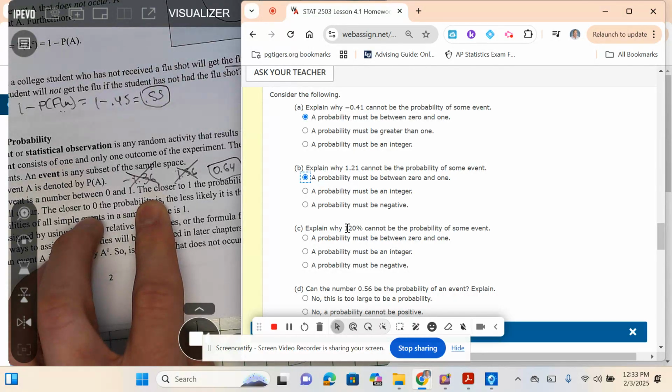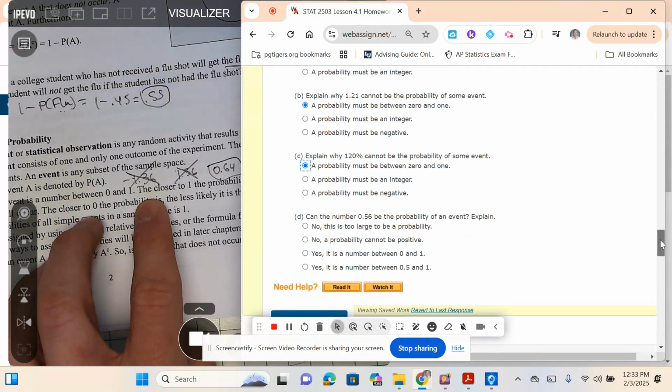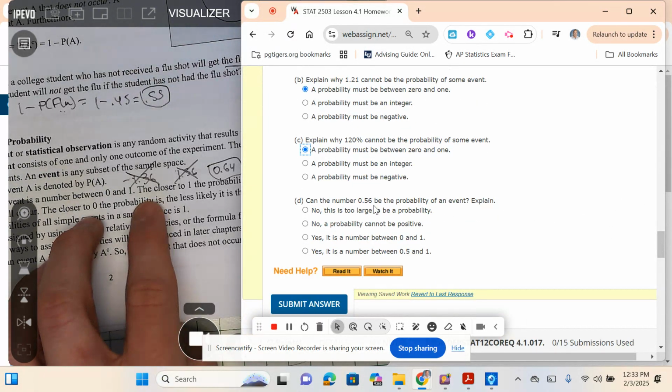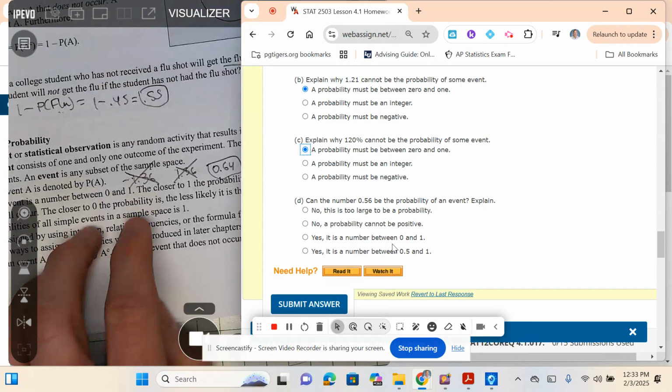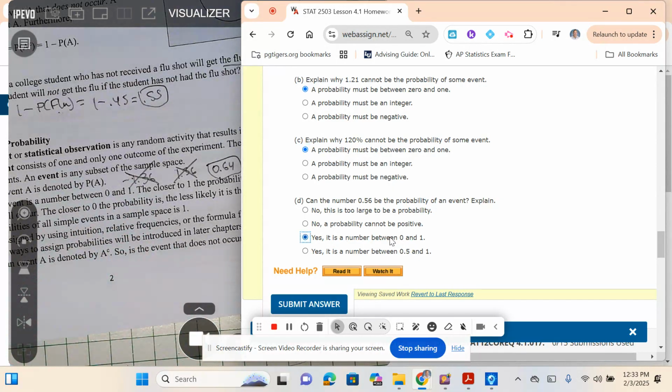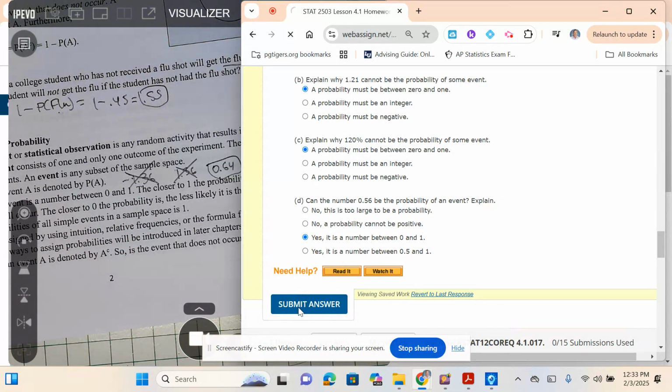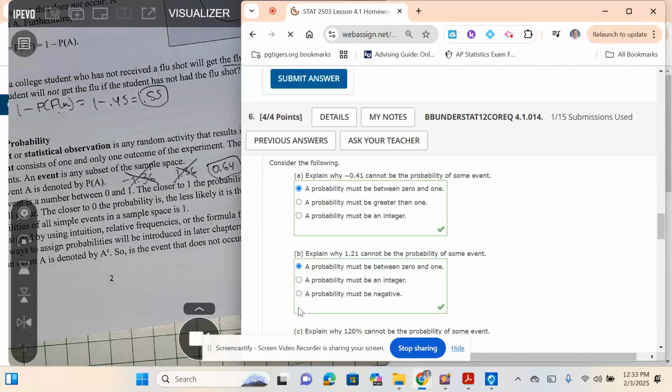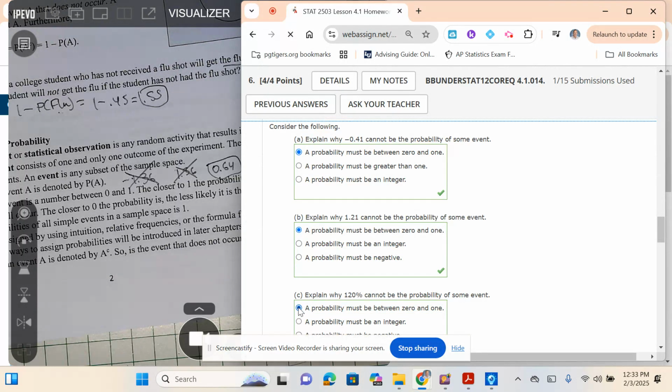1.2. So what do we know about that? Between 0 and 1, exactly. Can the number 0.56 be the probability of the event? No, this is too large. No, probability can't be positive. Yes, it's between 0 and 1. Yes, and it's between 0 and 1. Good job. So that will probably be showing up on your test, so you'll do good on that.